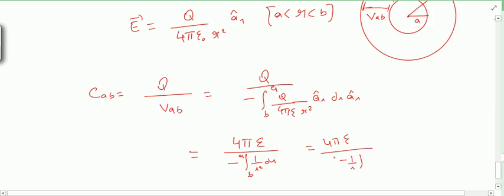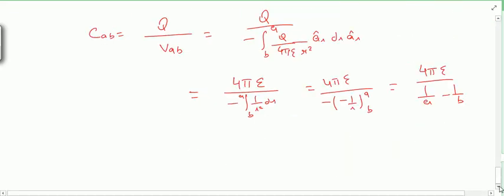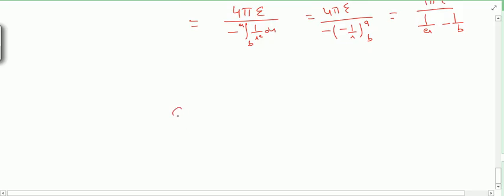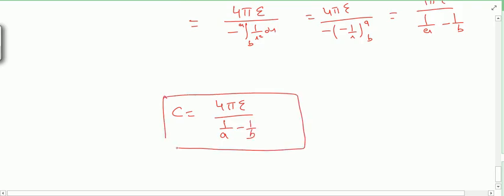It will be minus 1 by r from B to A, and this minus sign is also there. So I can write 4 pi epsilon upon 1 by A minus 1 by B. So this is the value of the spherical capacitor: 4 pi epsilon upon 1 by A minus 1 by B. Okay. So due to a spherical capacitor, this will be the value of spherical capacitance.